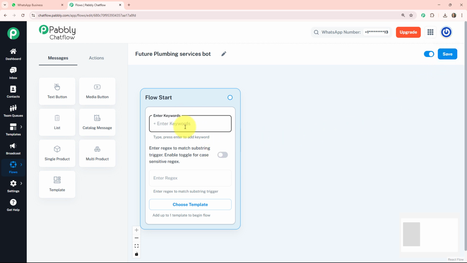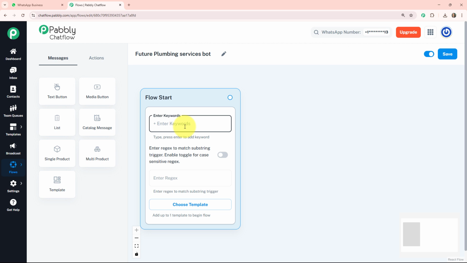Now I am going to start with a flow. First of all, you have to decide what kind of messages, when you receive them, will start your flow. In those messages, some keywords will be present. As in the example I showed at the beginning of the video, I am going to receive keywords in the form of messages, long paragraphs, or text from my customer, and automatically those keywords will be matched. When the keywords are matched, then my flow is going to work.